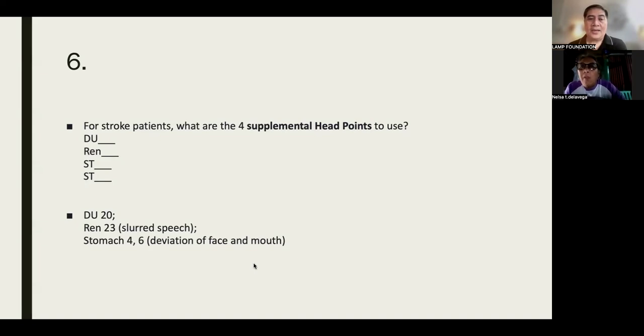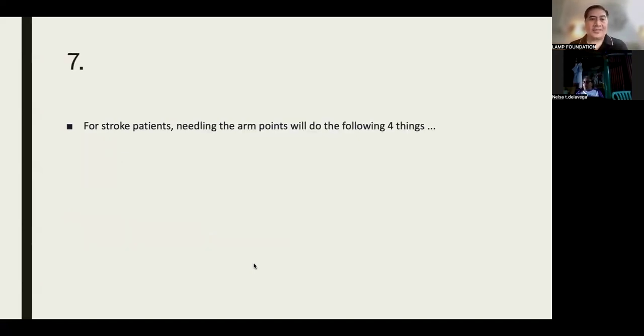And then we have the two very popular points on the stomach, stomach 4 and 6. If I were you, you would start needling this. If you're a little bit queasy, because it's going to be on your face and you're going to do it yourself, why not ask somebody to needle it on the ear? Stomach 4 and stomach 6. You will really see something. Next. For stroke patients, needling the arm points will do what four things?